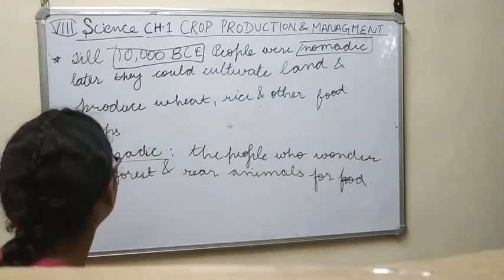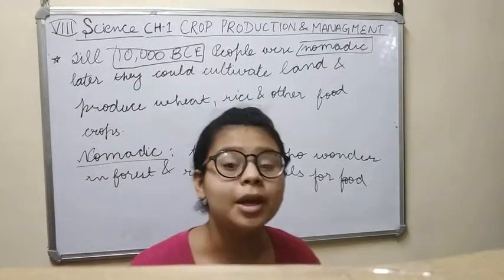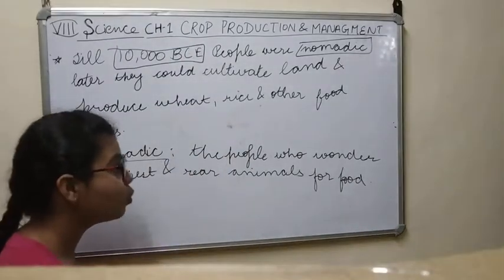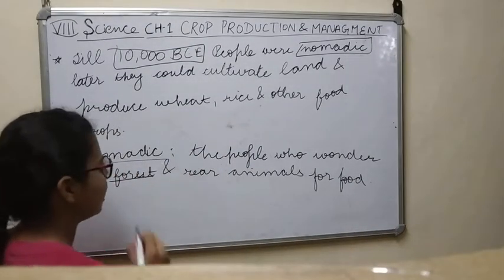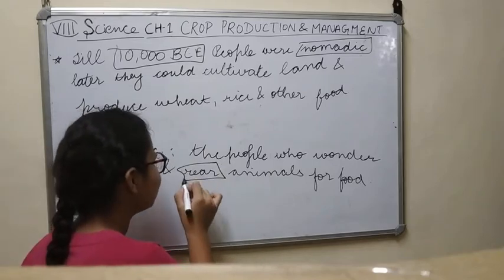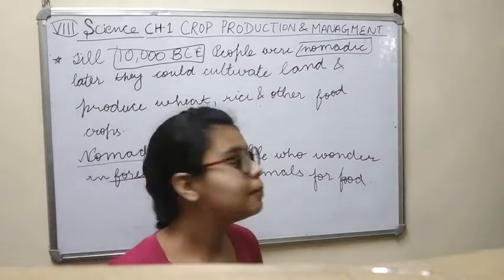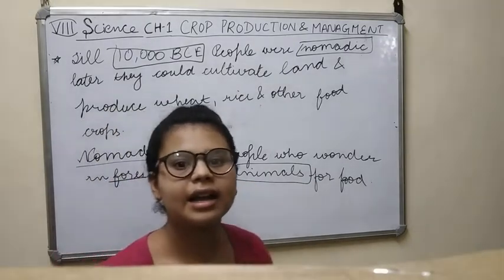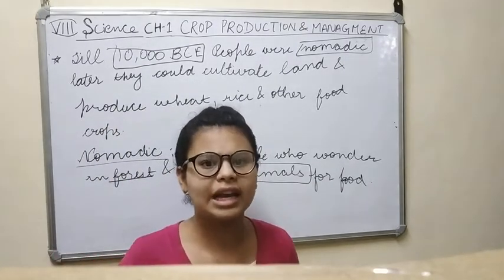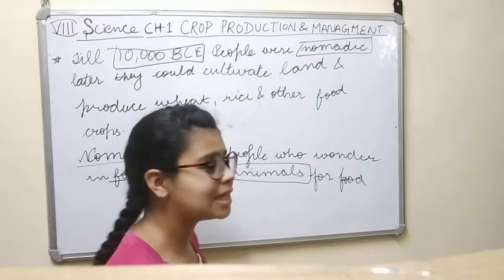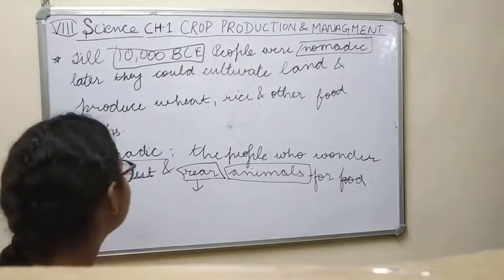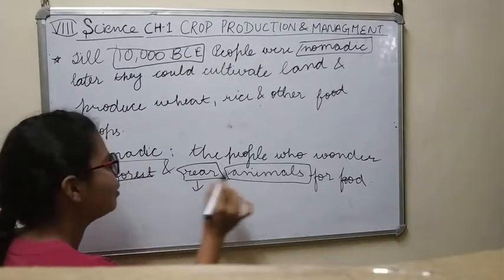Rear means taking care of animals as if they are their pets, for their food or any financial or business uses. Animals for food, right? Now, here the term nomadic means this.